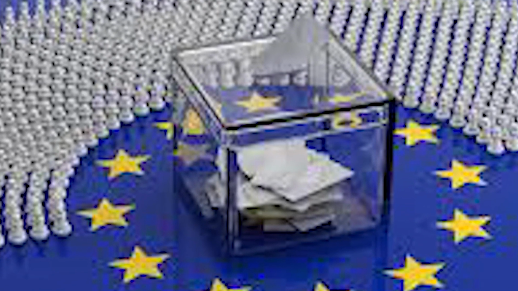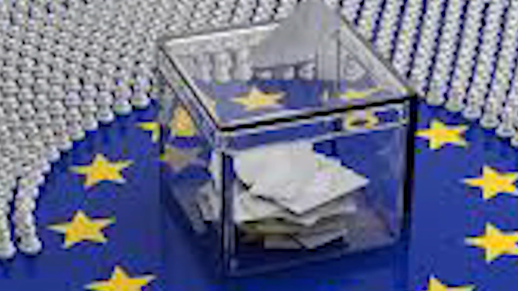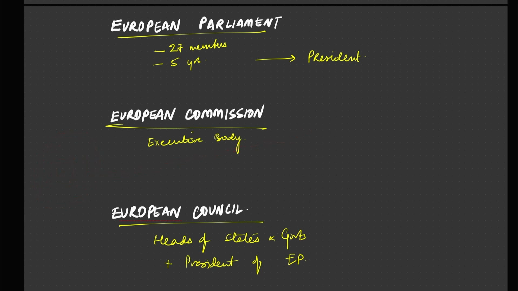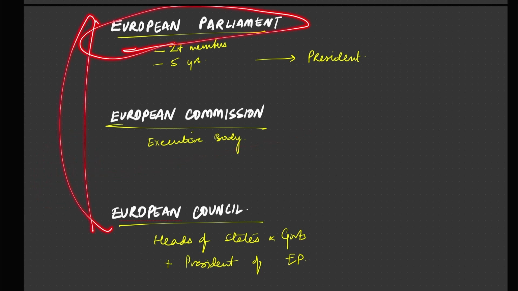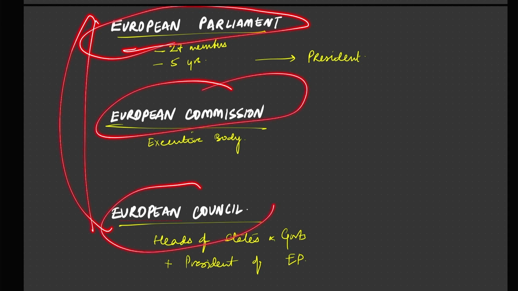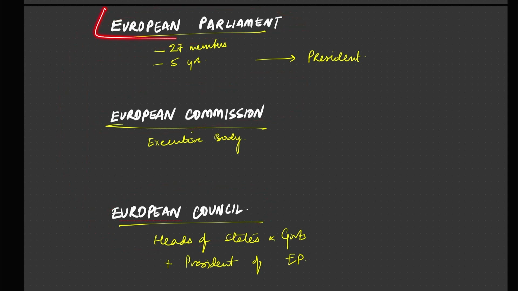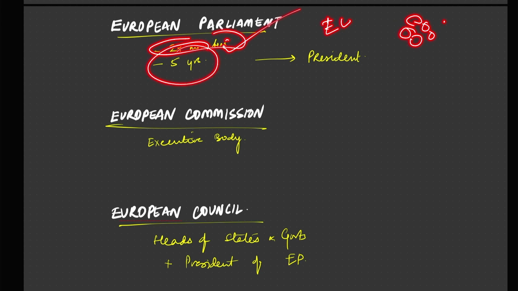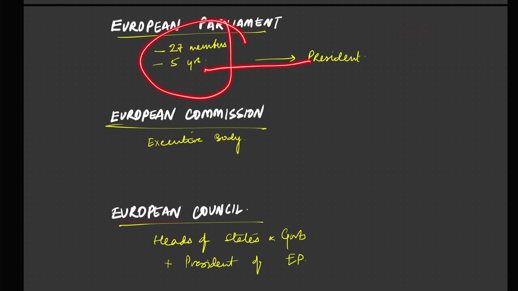So last year happened the elections for European Parliament, and so we are going to look into what is the difference between European Parliament, European Commission and European Council. So European Parliament is the directly elected EU institution representing its member states. There are 27 members and the election takes place every 5 years, and the members, after being elected, they elect a president.